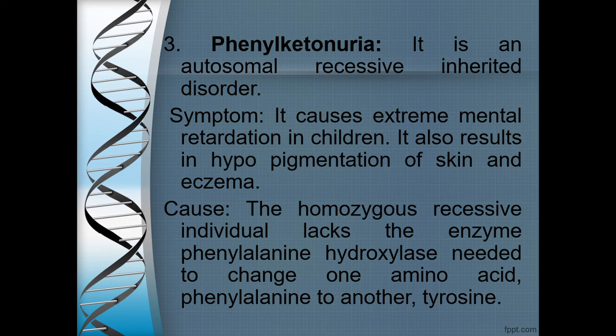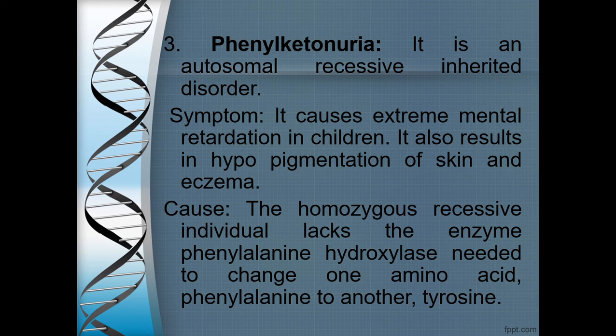This is the special case where there is no change in shape or anything produced here, but a metabolism is affected. So a particular defective allele is responsible for the non-production of an enzyme. An enzyme is not produced because of the defective allele, and so a metabolism is totally affected. So phenylketonuria comes in that category.